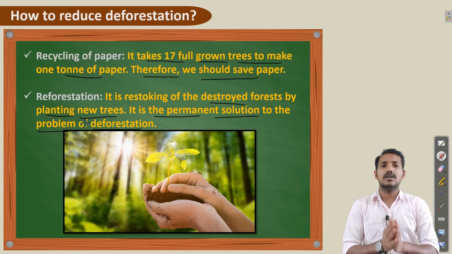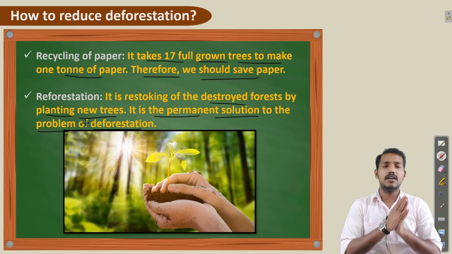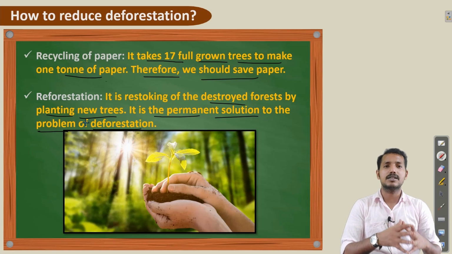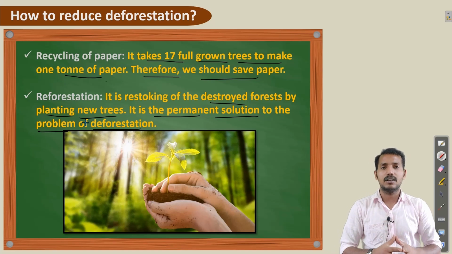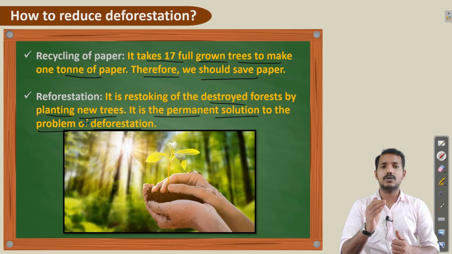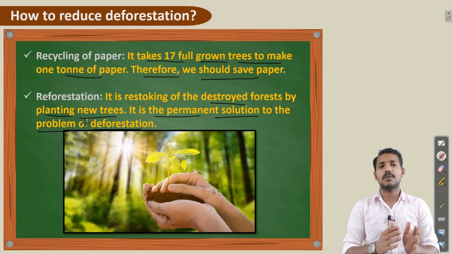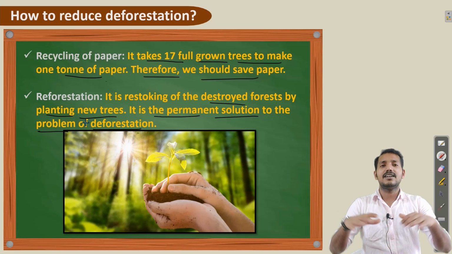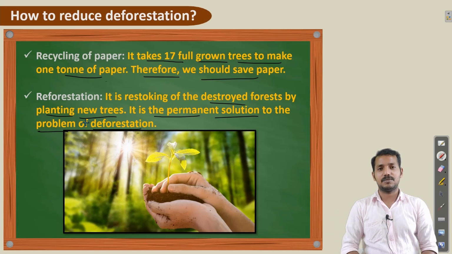So we have to take care of deforestation. Even if we are cutting trees for our basic needs, because to meet the basic requirements in our daily life we may need to cut trees, of course. But what is the thing we have to remember? If we cut one tree, we should plant a minimum of 10 trees. If we keep that proportion, we can again maintain this green wealth of the earth.